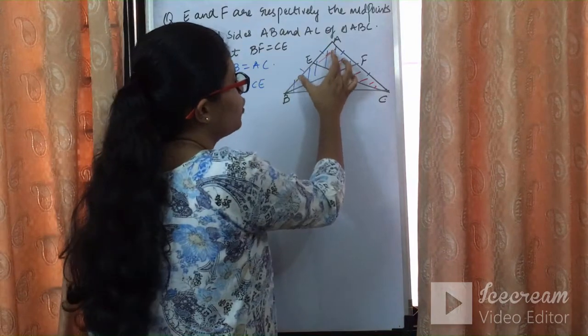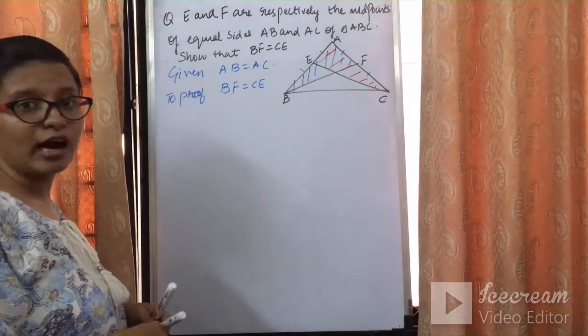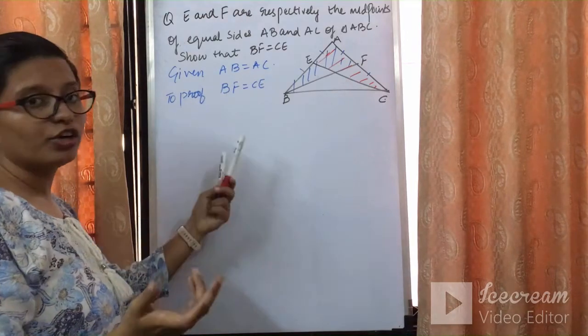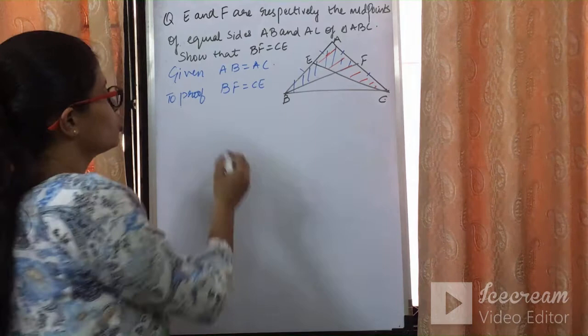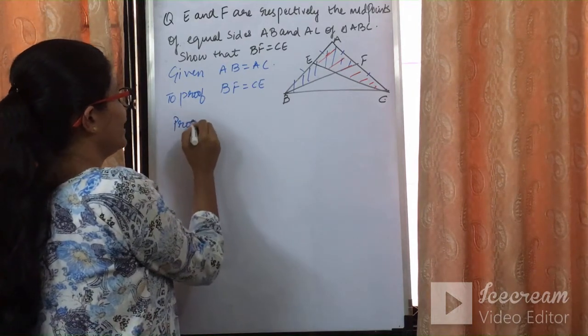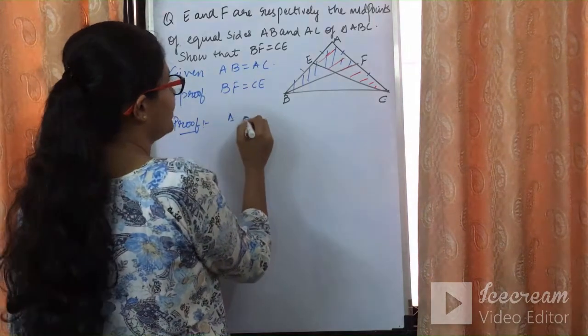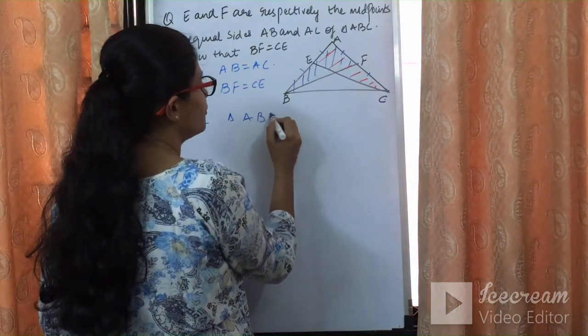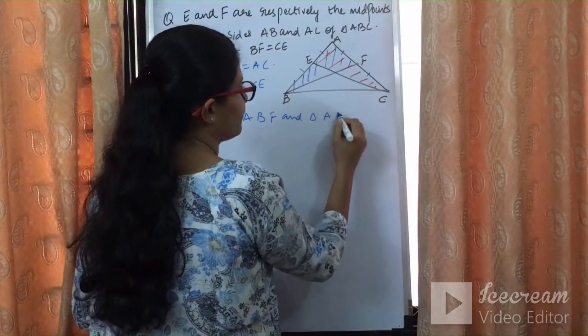So if I prove that these two triangles are congruent, then work is done. Because अगर congruent proof कर दिया तो बोल सकते हैं कि BF CE के equal है by CPCT. So what we need is proof में सबसे पहले ये decide करना आना चाहिए कि कौन से दो triangles हमें लेने हैं. Triangle ABF and triangle ACE.